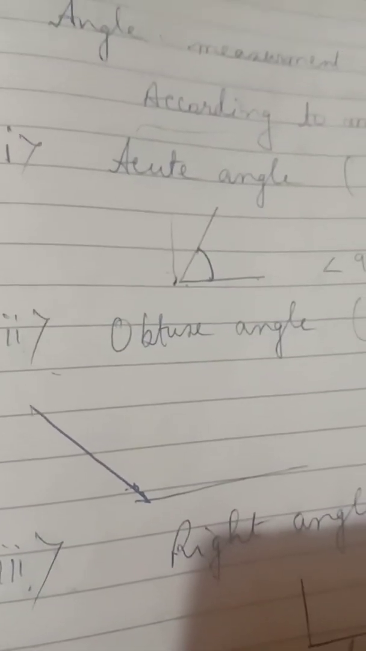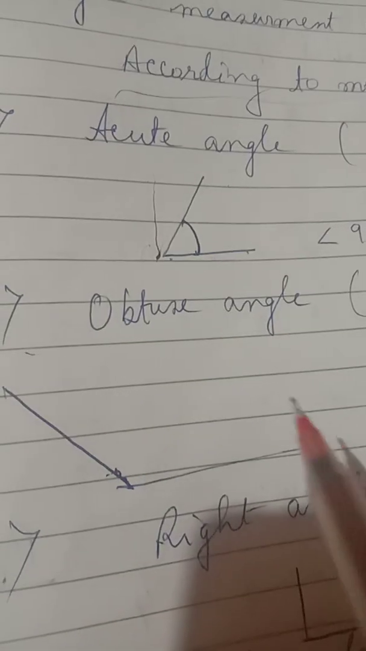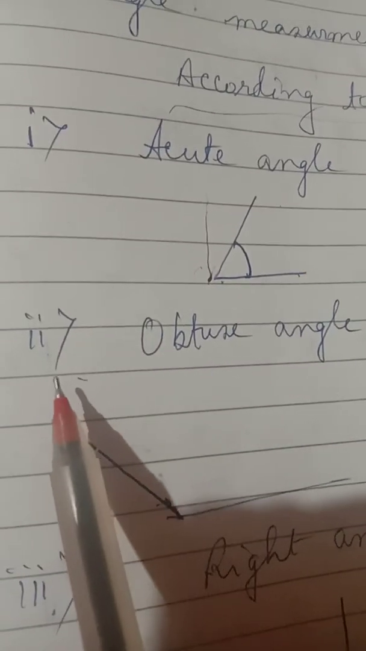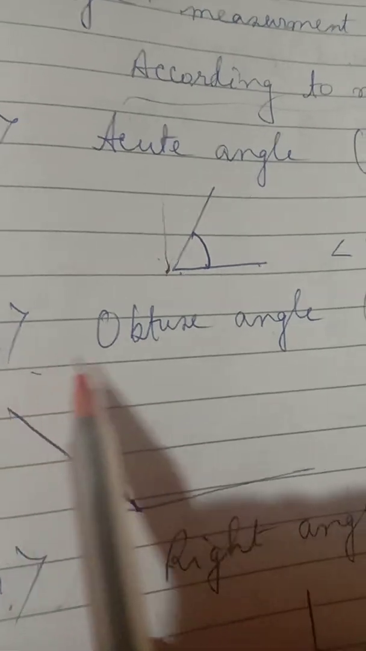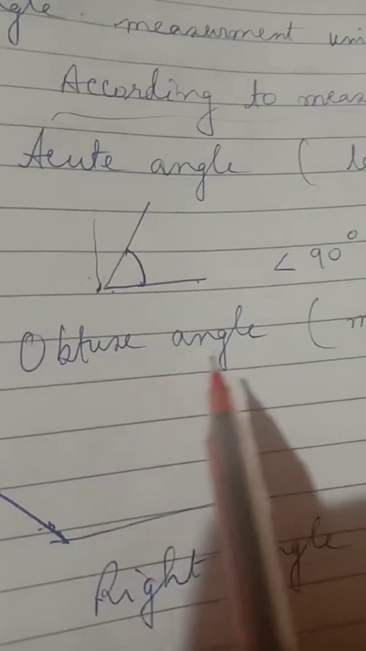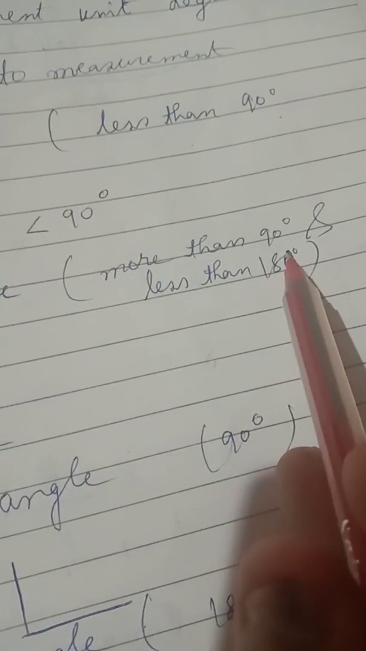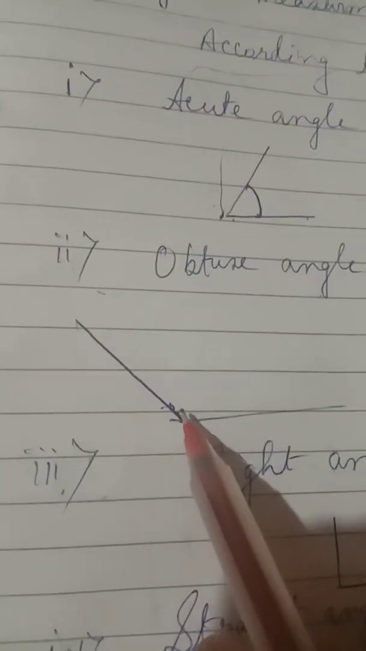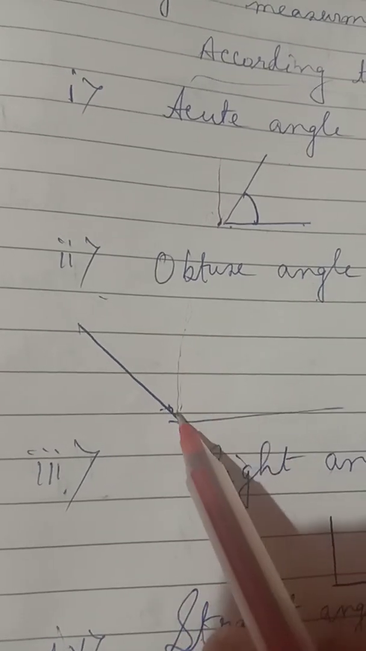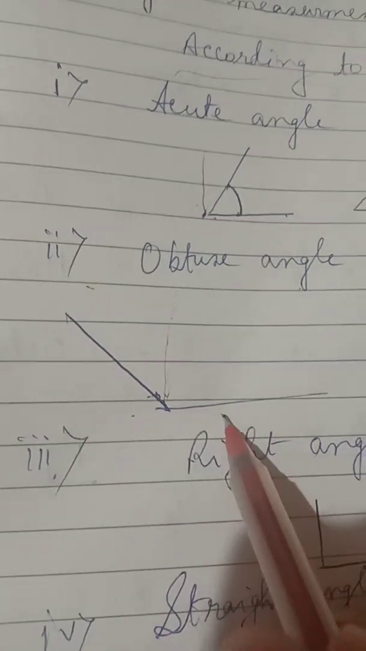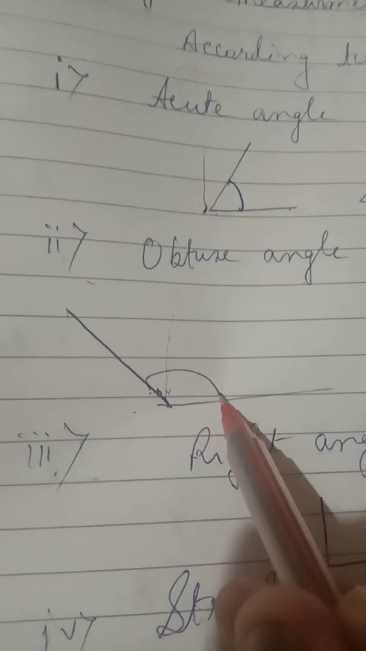We measure the angle with the help of a protractor. Number 2, obtuse angle. When the measurement of an angle is more than 90 degrees and less than 180 degrees, it is called an obtuse angle. Straight-wise it is 90, so more than 90 is called an obtuse angle.